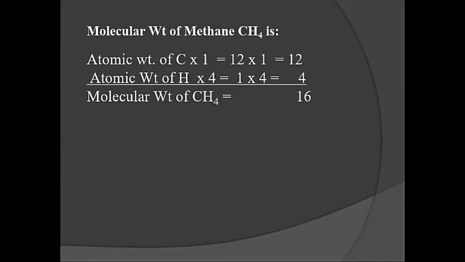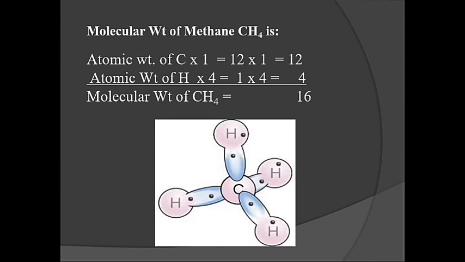Next it is methane. So the atomic weight of carbon into 1, because there is only one carbon. What is the atomic weight of carbon? It is 12, 6 protons, 6 neutrons, into 1, that will be 12. Atomic weight of hydrogen into 4, as there are 4 hydrogen atoms. So it will be 1, that is the mass number, into 4, that will be 4. If you combine these two, you will have 16. So that is the molecular weight of methane. So this is the structure of methane.